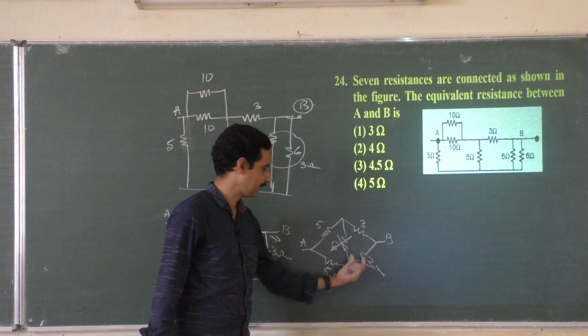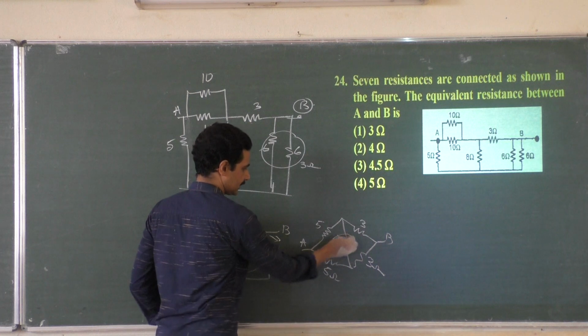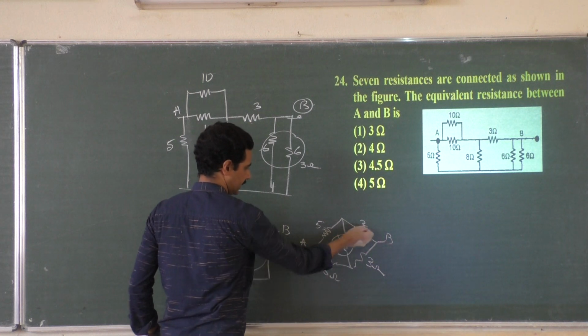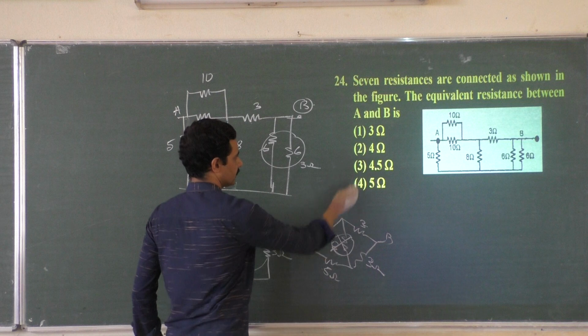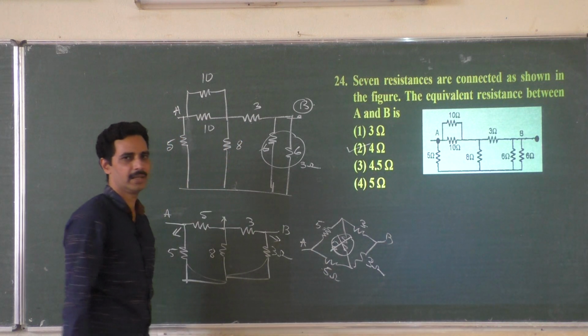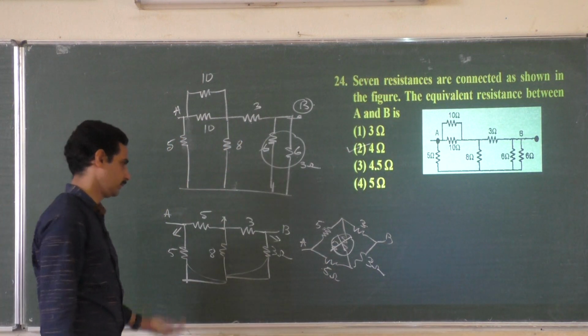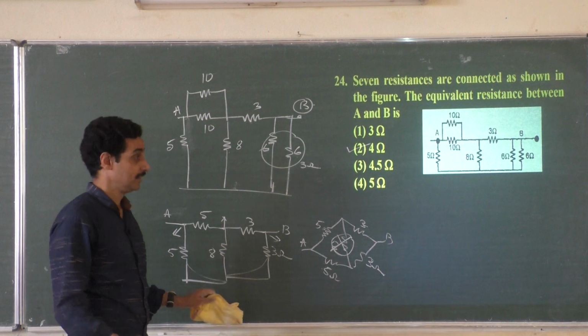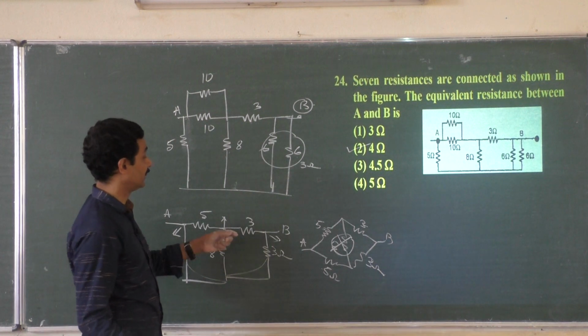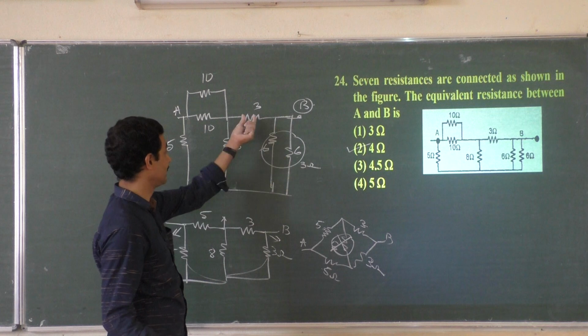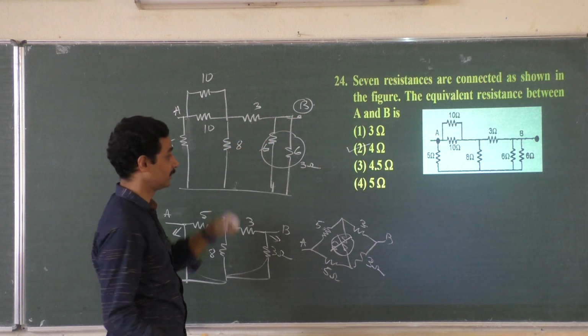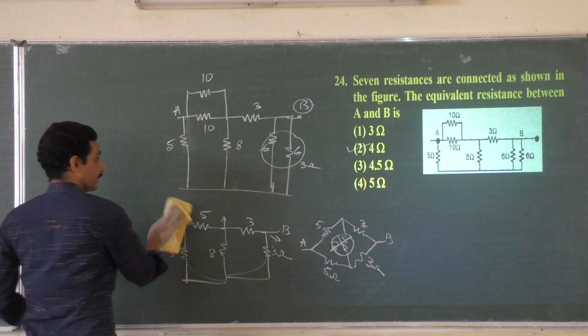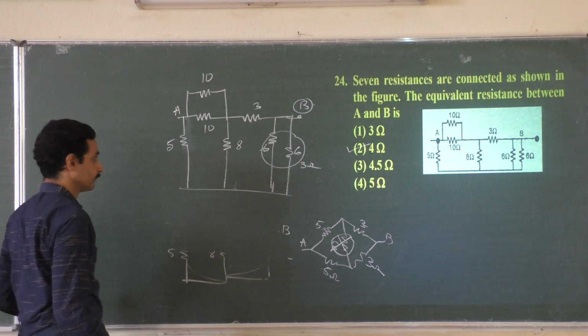8 parallel 8, right? If you remove this 8 series here, 5 plus 3, 8 parallel 8 is 4 ohm. 8 into 8 divided by 8 plus 8. So very easy. Finally it is very easy, but don't go on replacing. So 6 parallel 6, 3 plus 3, 6, because where is B? They are asking you between A and B, right? Option 2, 25.